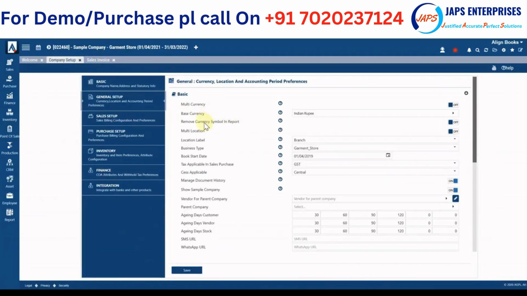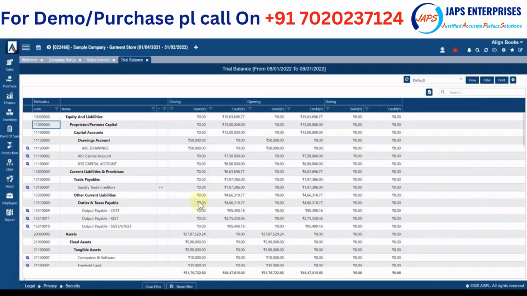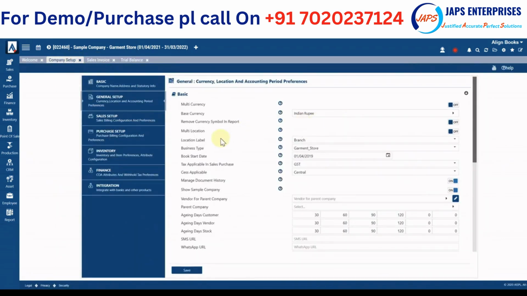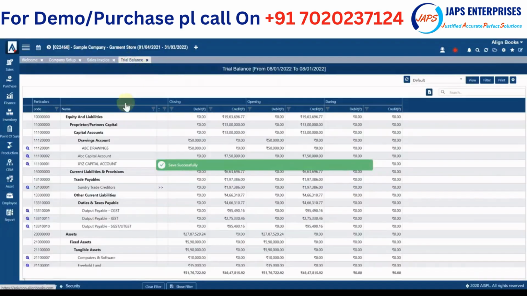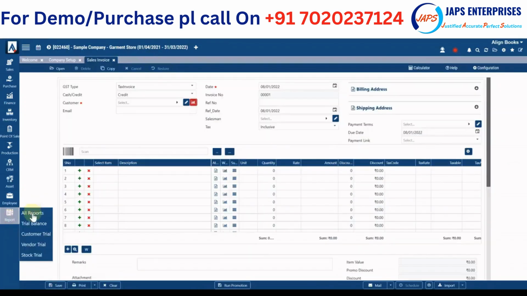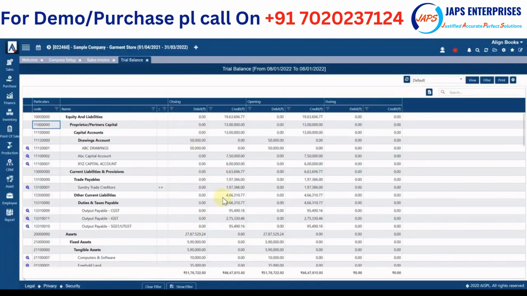Similarly, in reports, I'm just giving you the first few initial examples. With every figure here, the currency symbol is appearing. Now if you don't want the currency symbol to appear with each and every figure, you can simply switch it off. And when you save it and regenerate your trial balance, you won't find the currency symbol with each and every figure. So now when you generate the trial balance, the currency symbol is not coming.